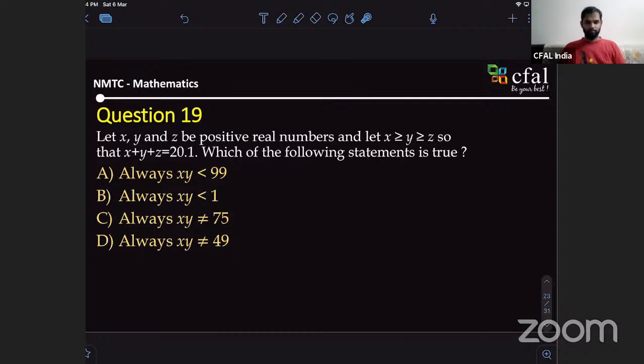Sir, isn't that 20.1 then a full stop? Yeah, it's 20.1, then a full stop. Let me just try to change the colors of the other. That's clear? Yes, sir.